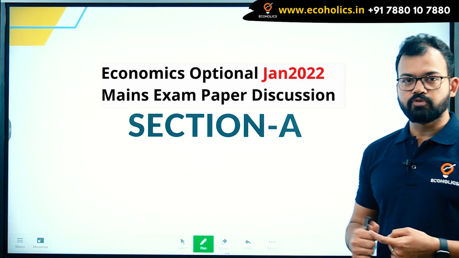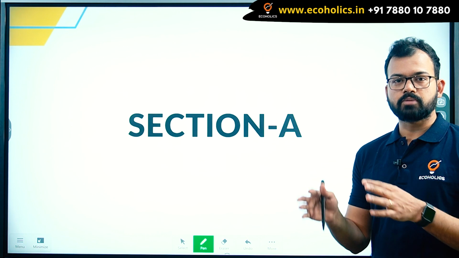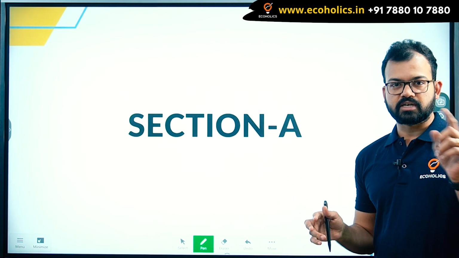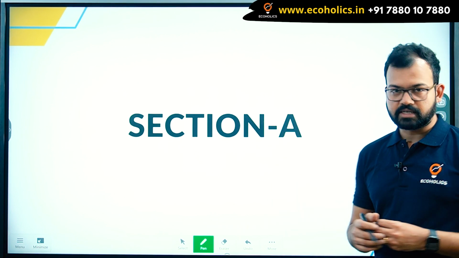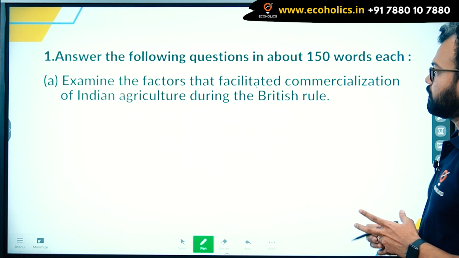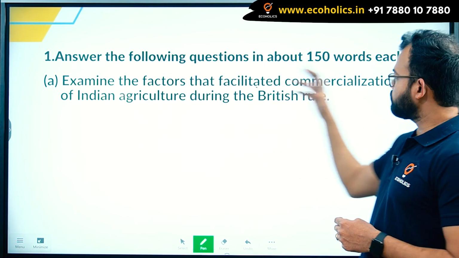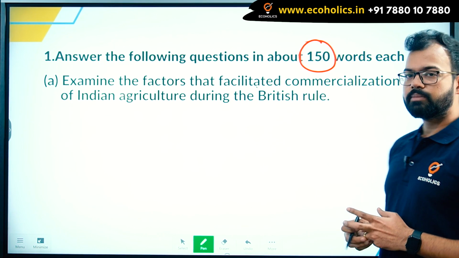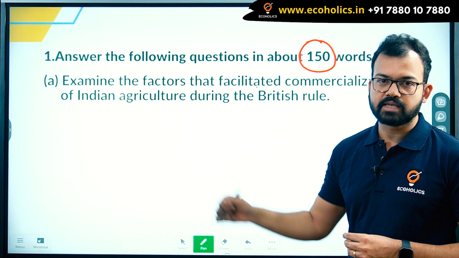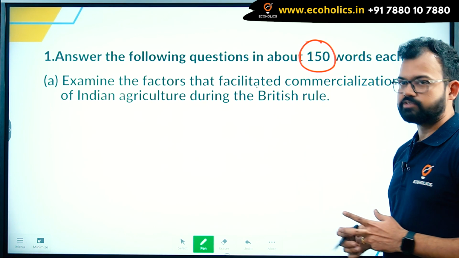Okay, so let's move on to section A. In Economics Optional Paper 2, there are two sections, section A and section B. In this video, we will discuss the first few questions of section A. If you see the UPSC previous year paper, it says answer the following question in 150 words. So here there's a word limit, and you have to be very careful in writing answers because you have only 150 words.